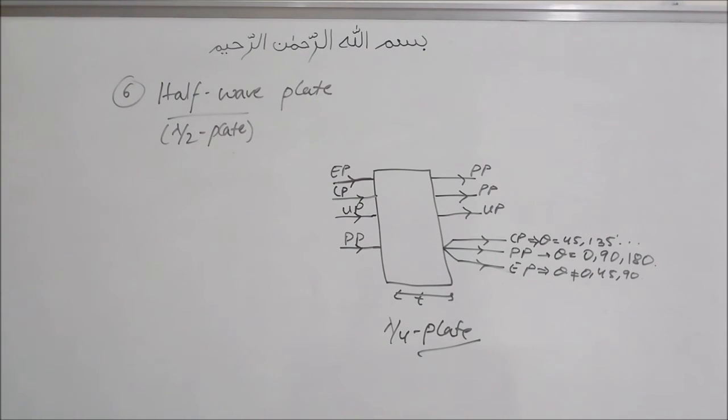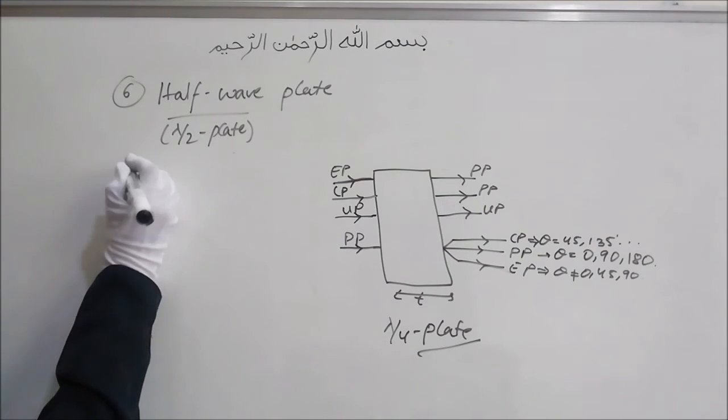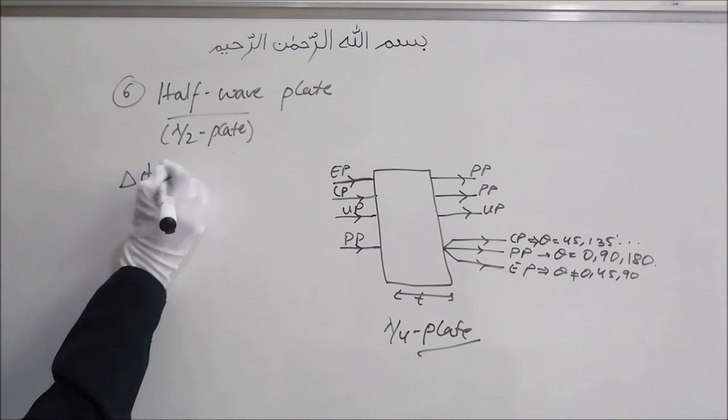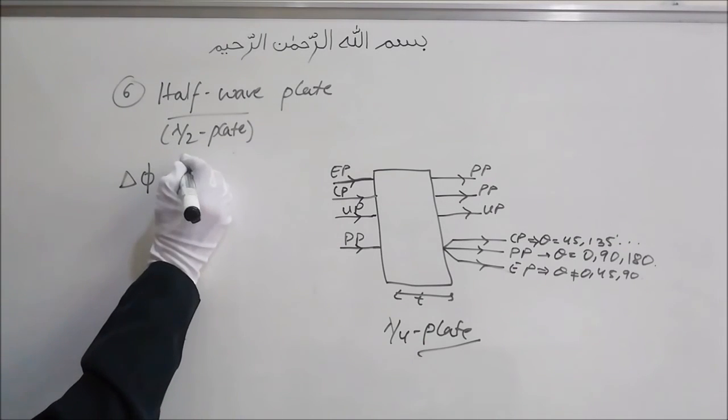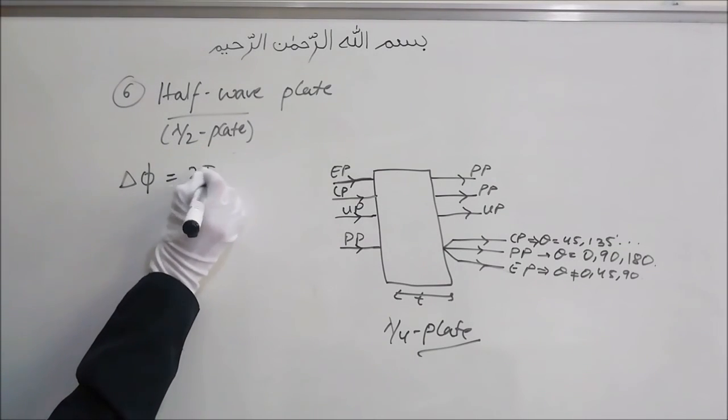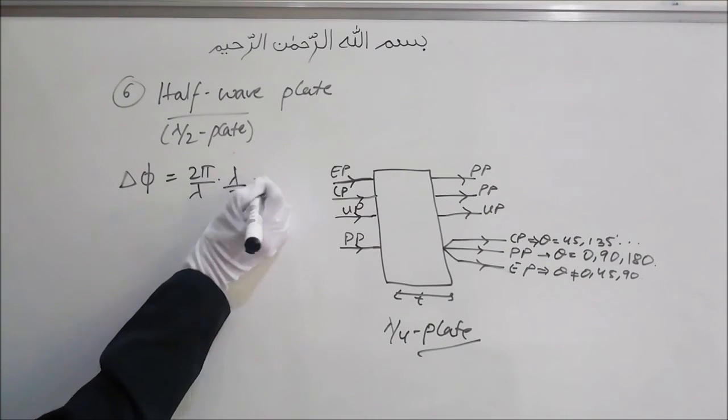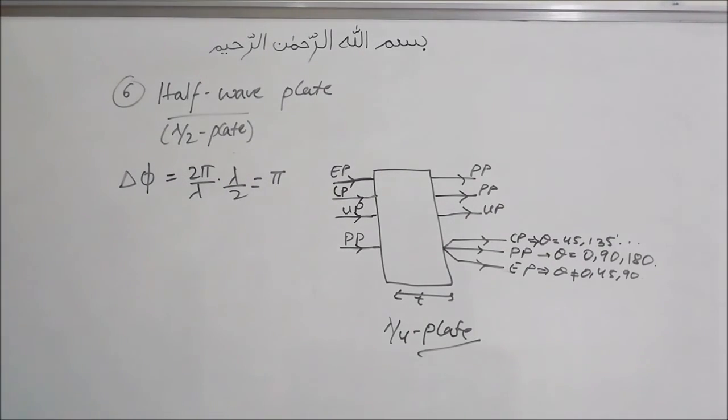It is also made of some refracting crystal, but it is designed to produce a path difference of lambda by 2 between the E wave and the O wave. So the phase difference delta phi will be 2 pi by lambda into lambda by 2, which will be pi. So a phase difference of pi or a path difference of lambda by 2.